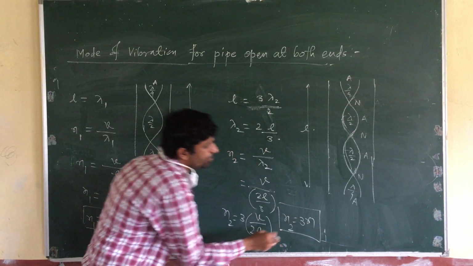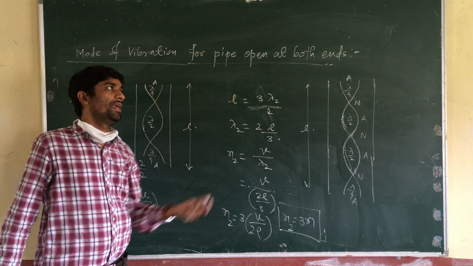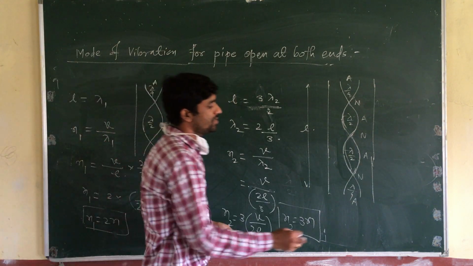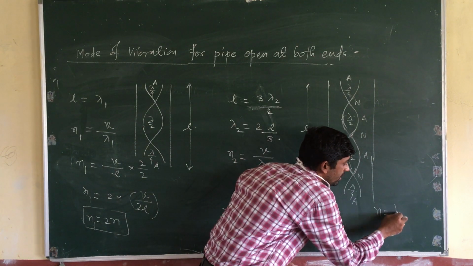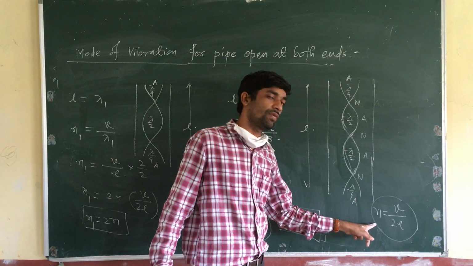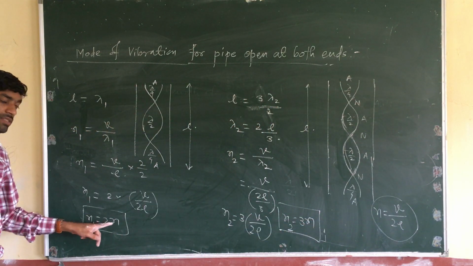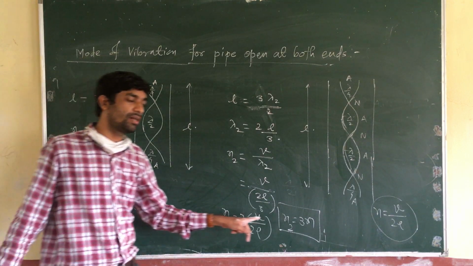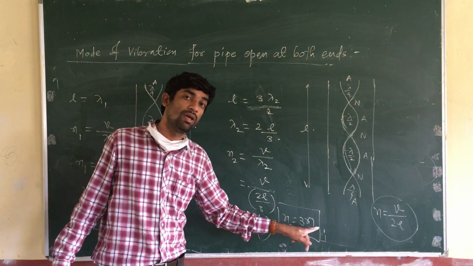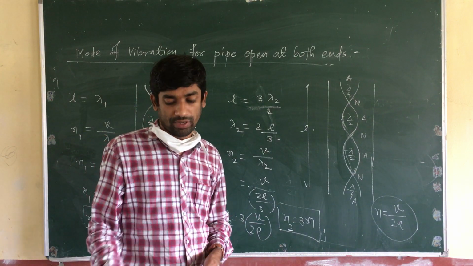So in the case of a pipe open at both ends, what is the first frequency? That is the fundamental frequency, N equals V divided by twice L. The second frequency is twice the fundamental frequency, the third frequency is 3 times the fundamental frequency, and the next will be 4 times the fundamental frequency.